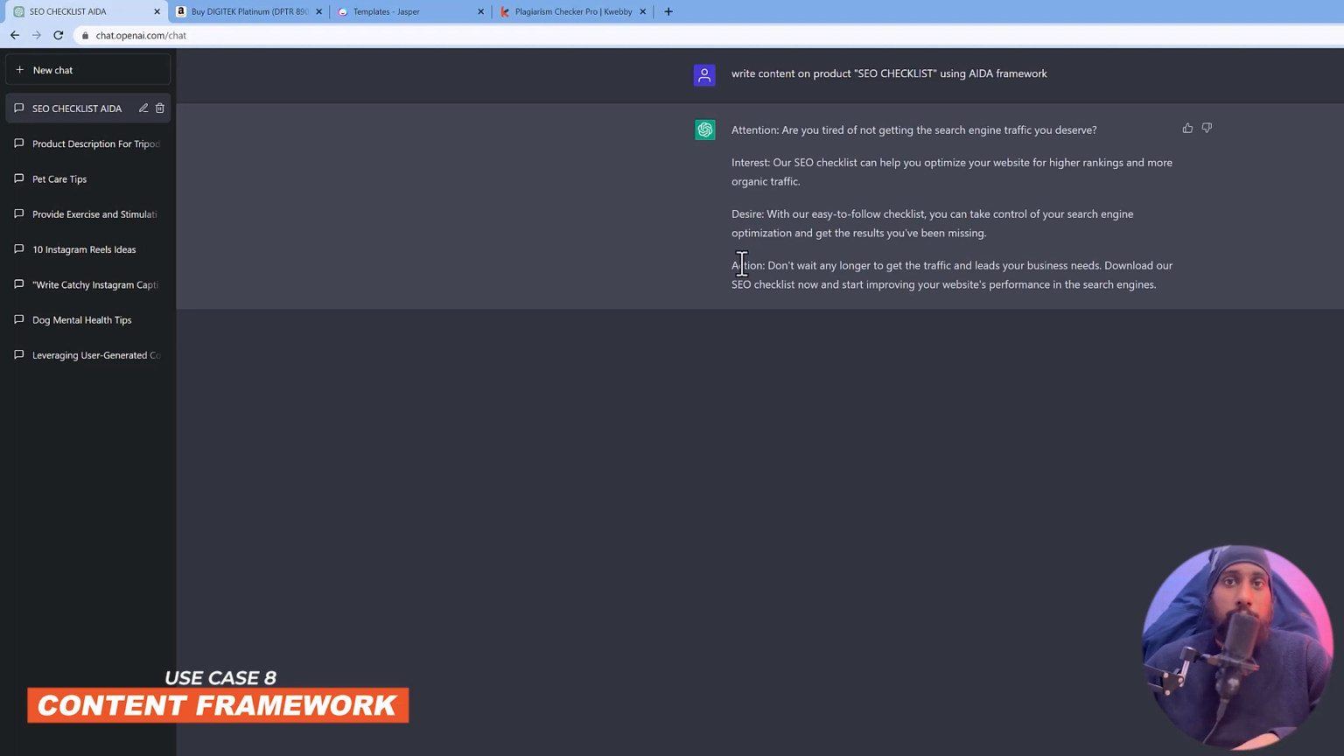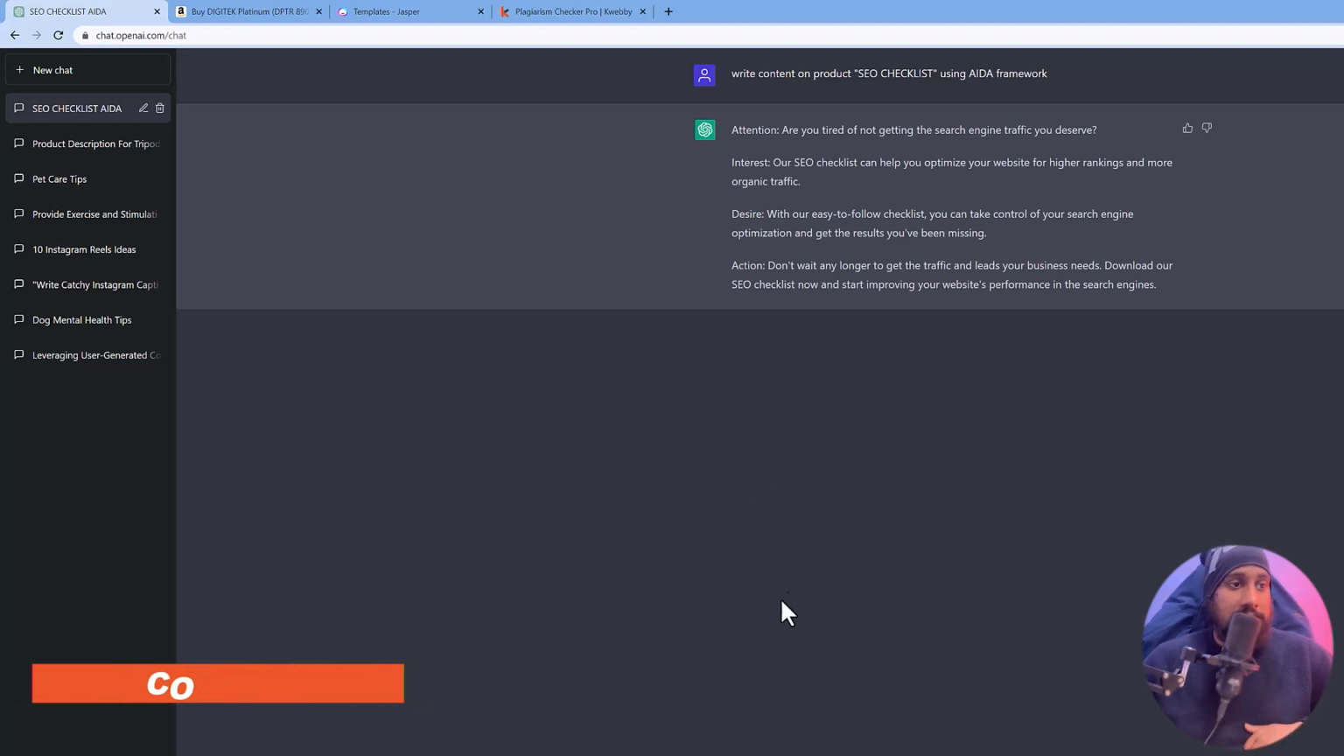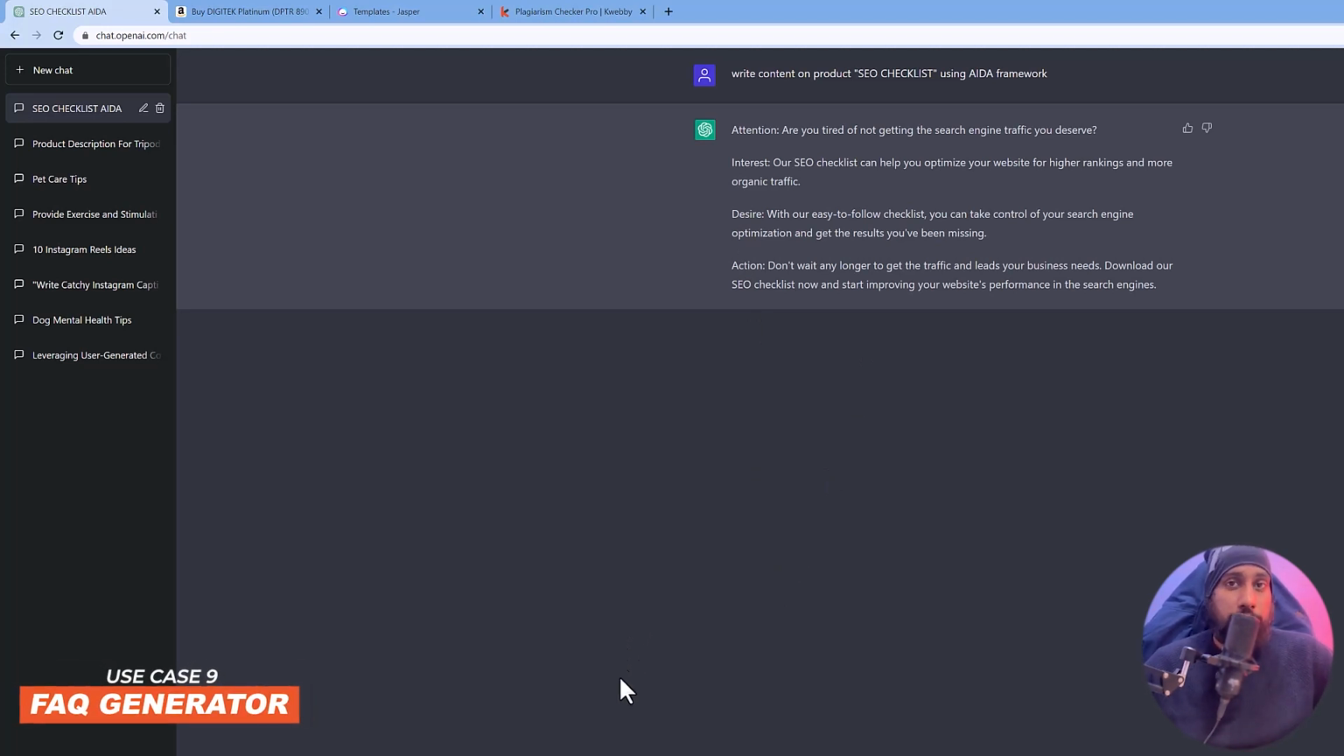So that's how you can easily use AIDA, and you can use ChatGPT to create content on the basis of the AIDA framework. Okay, so that's about it. So moving forward to the ninth, which is the FAQ generator.